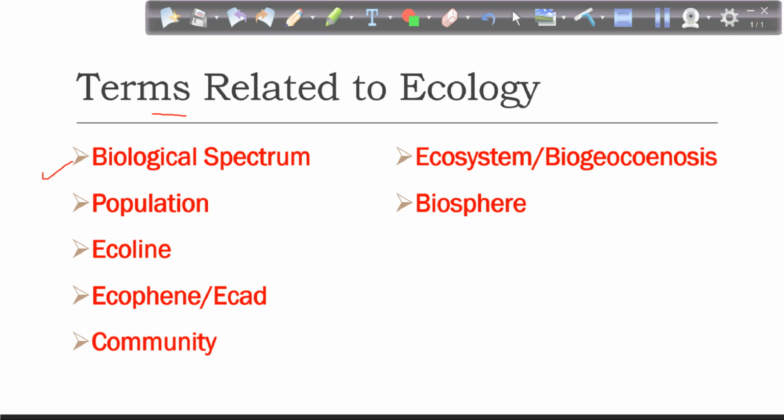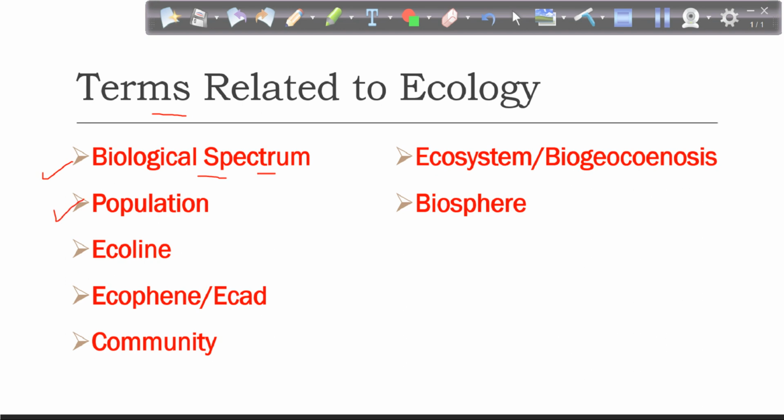Many populations interacting together make a community. And finally we have the ecosystem. So we are talking about a hierarchy, and in that hierarchy, right from the very basic, the smallest unit of an organism, the gene, we are moving towards the higher level, that is the ecosystem. All this, the hierarchy of different levels of biological organization, is called the biological spectrum.